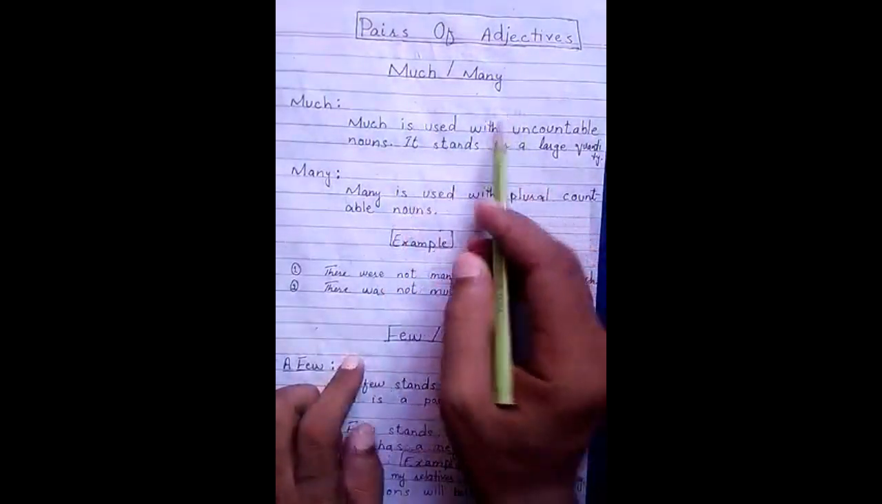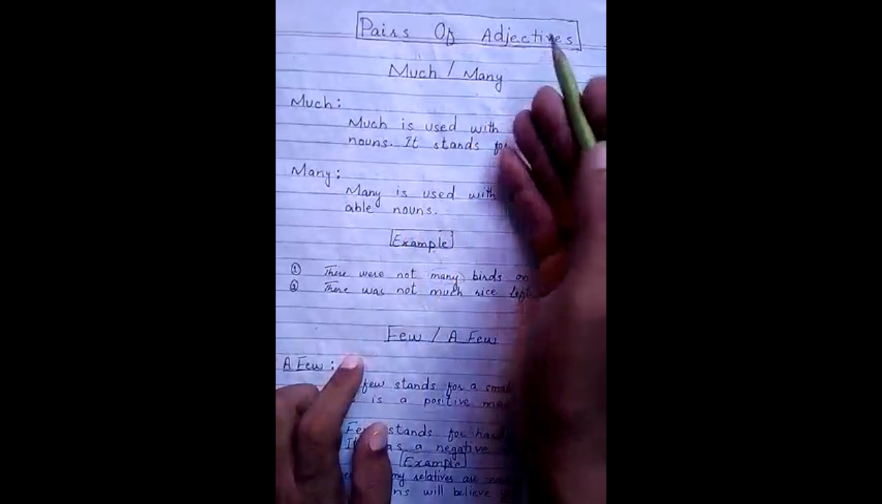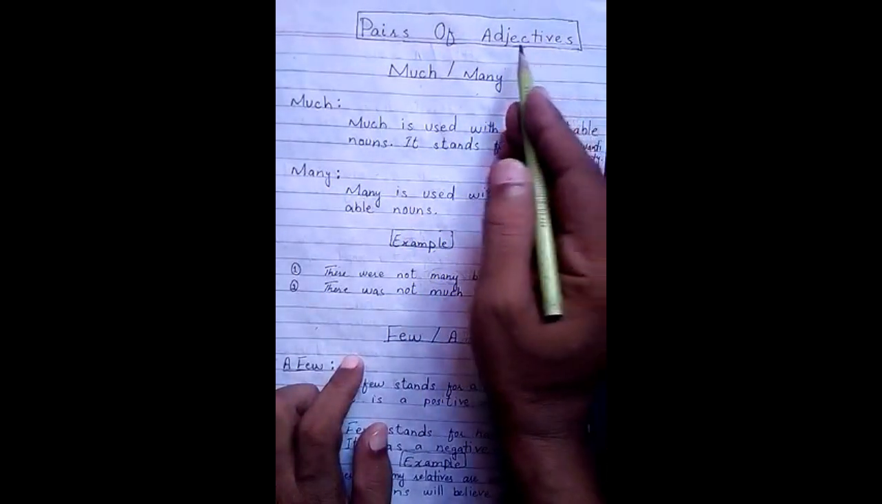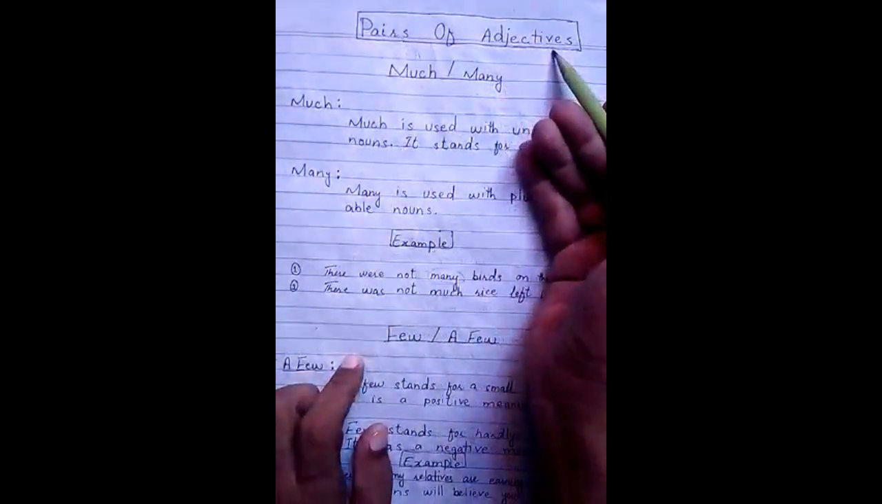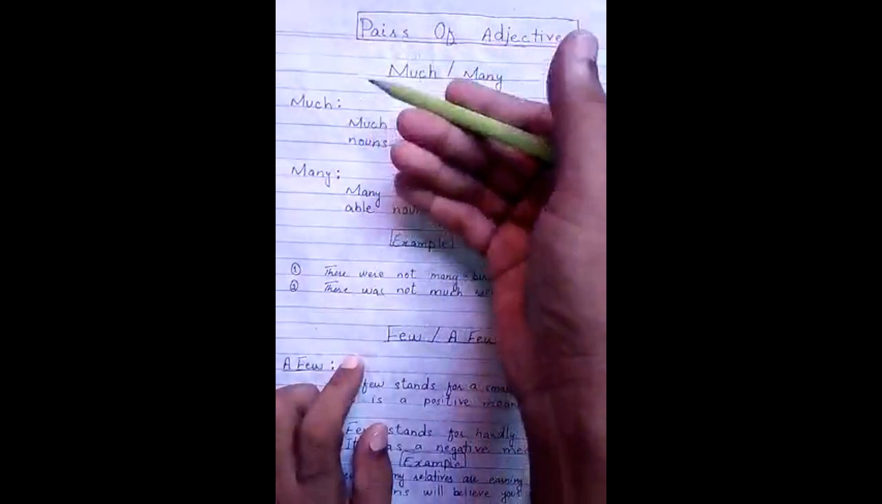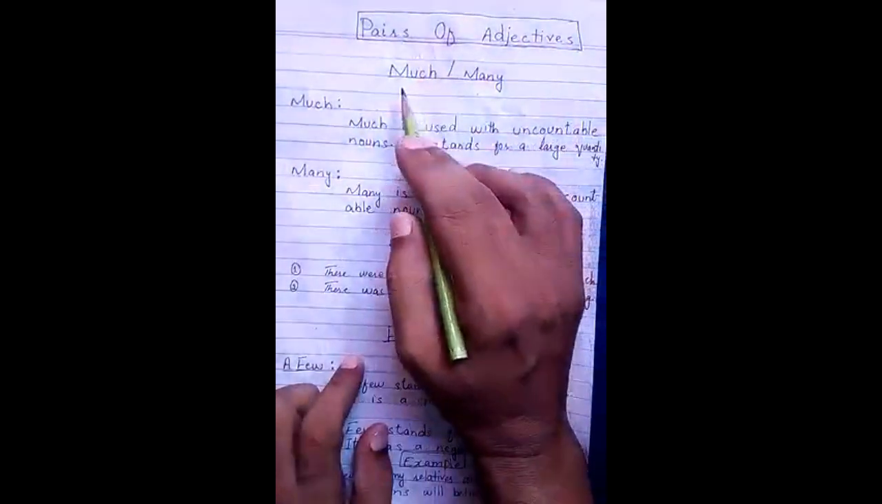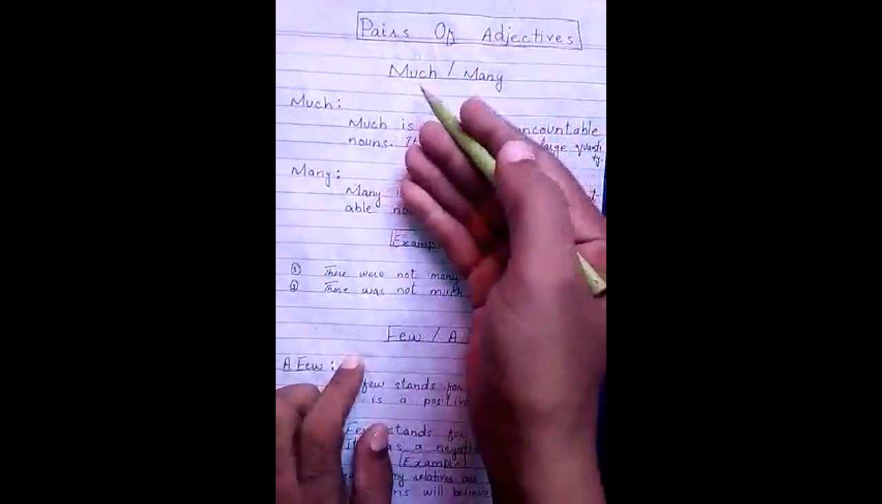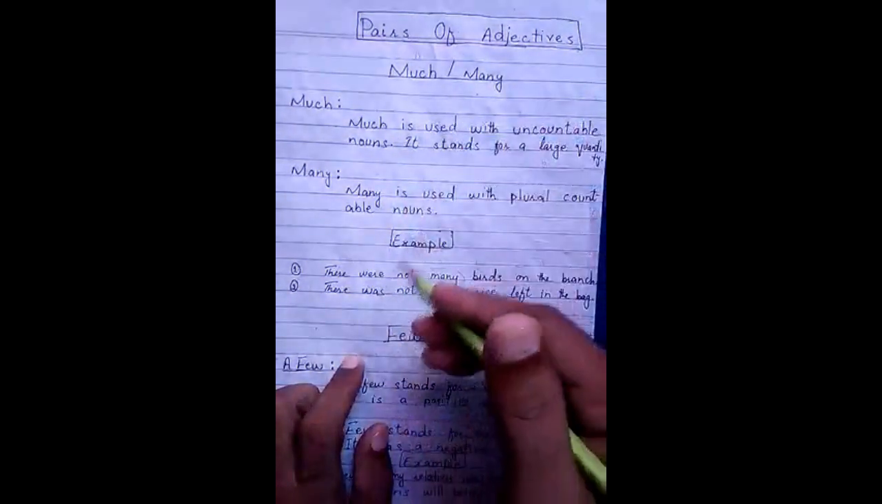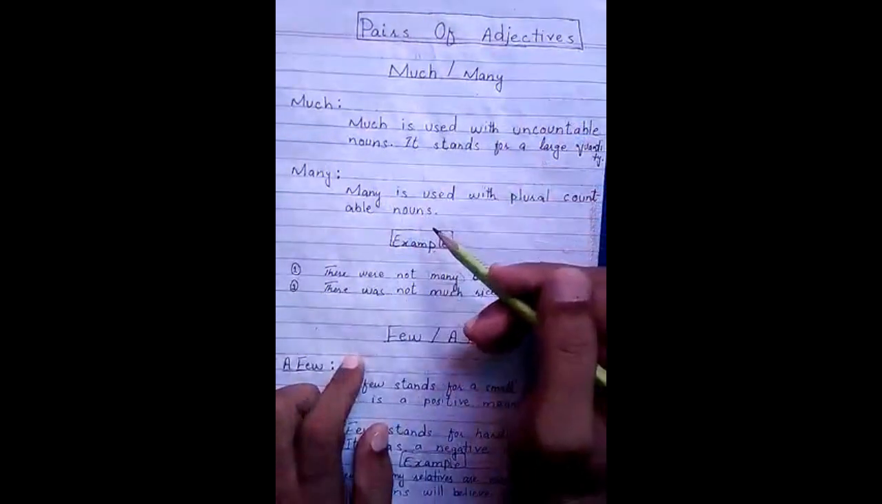So in the first class I taught you adjectives, what are adjectives and what are the degrees of adjectives. But today I am going to teach you pairs of adjectives. Pairs means when we have two things or a couple of things, and pairs of adjectives means now I am talking about two adjectives together. How do we use pairs of adjectives as a quantifier or as a quantity before any noun?